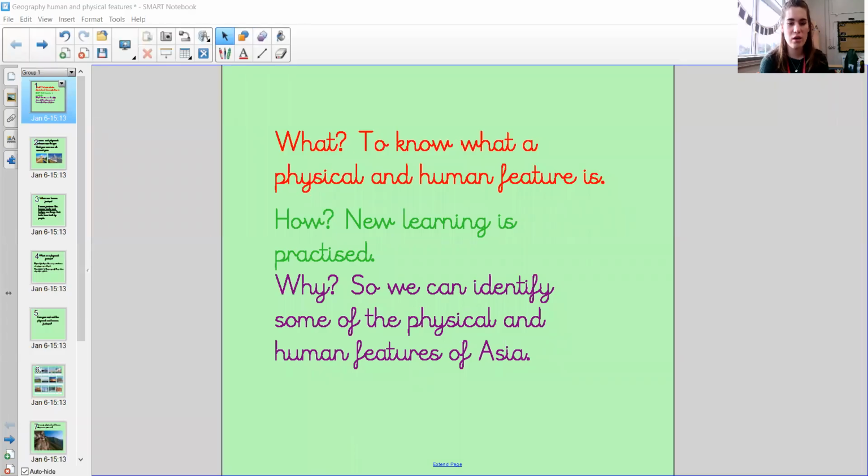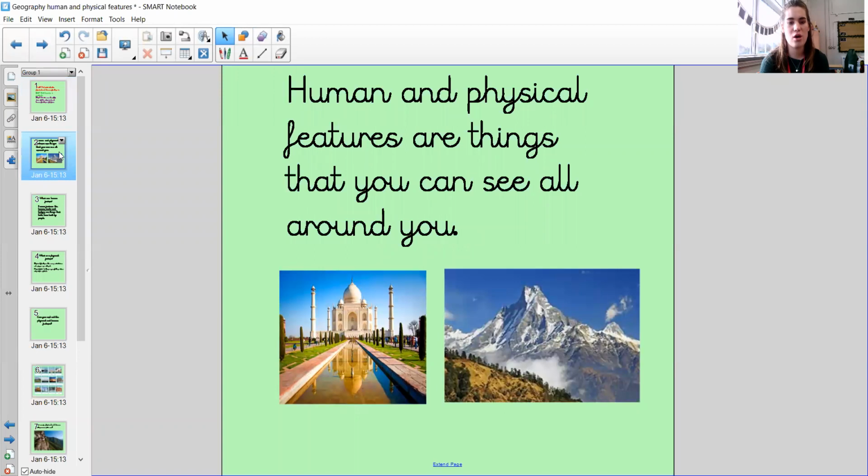So what are we going to be doing? We're going to know what a physical and human feature is. How? By practicing new learning. And why? So we can identify some of the physical and human features of Asia. Human and physical features are things that we can see all around us. Everywhere we go, there are going to be examples of human and physical features.